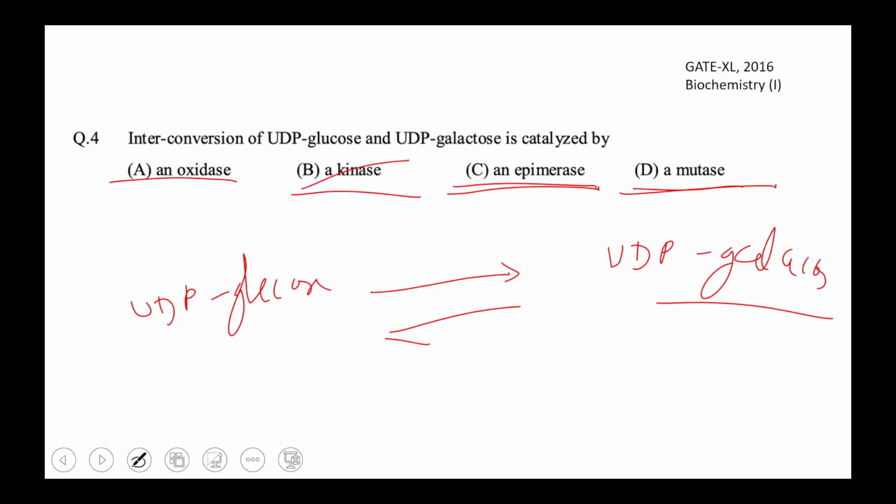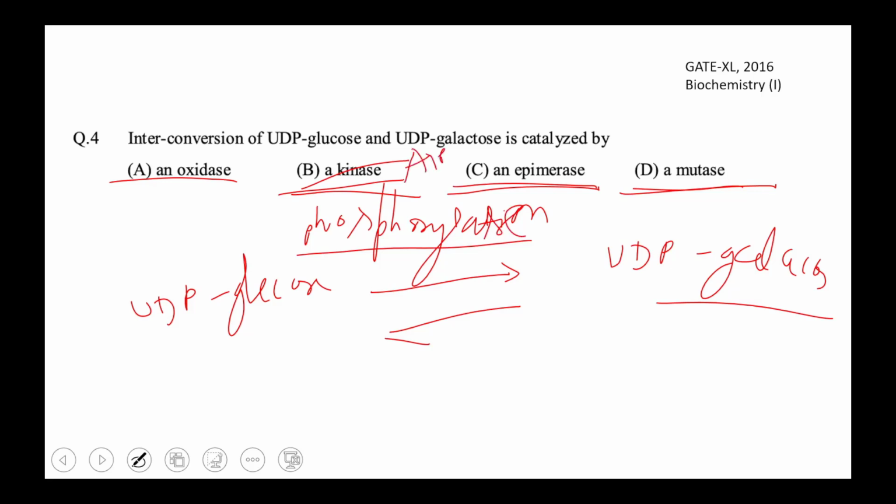Otherwise, if ATP is not involved in the phosphorylation, then it becomes phosphorylase. Transfer of a phosphate group can be performed by both of these enzymes, kinase and phosphorylase. But in case of kinase, ATP is involved, and in case of phosphorylase, ATP is not involved.